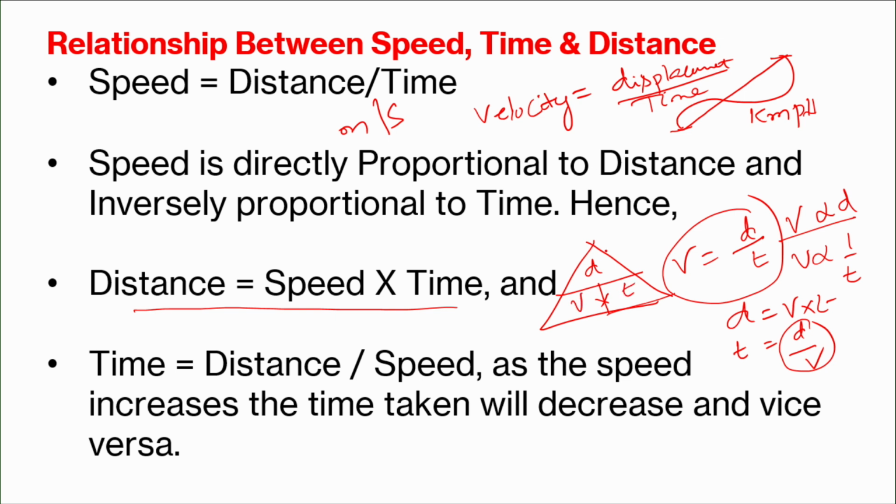So distance is velocity into time, or if you want to know time, it is distance by velocity, or velocity is distance by time. Do you understand? So you can make a triangle. By using this triangle you can derive these three formulas: v is equal to d by t, d is equal to v into t, and t is equal to d by v.